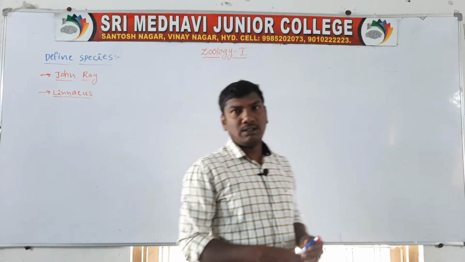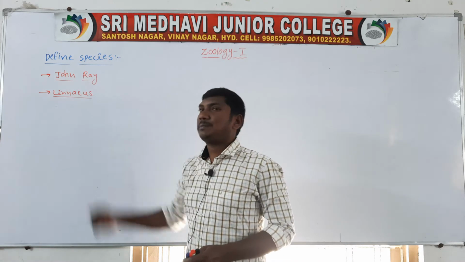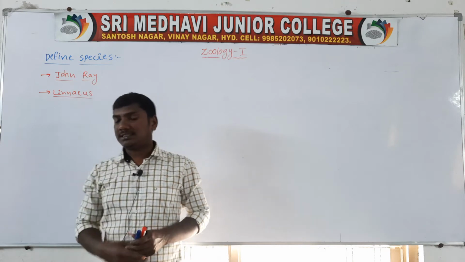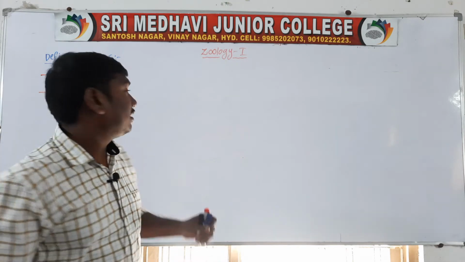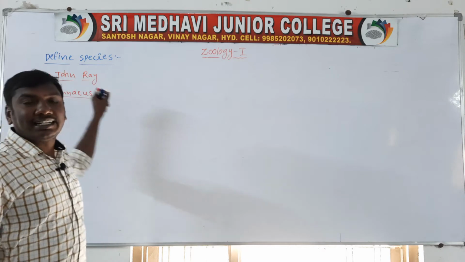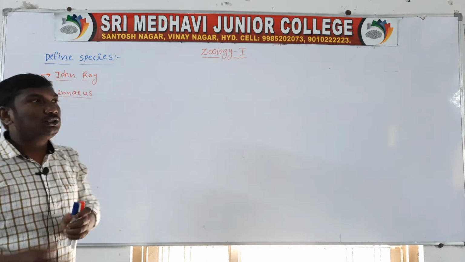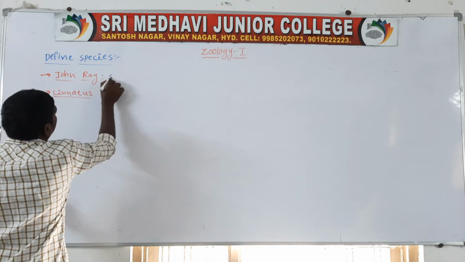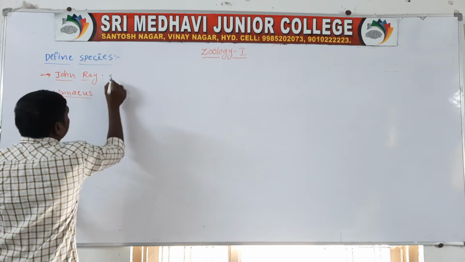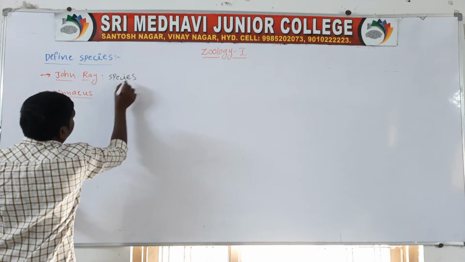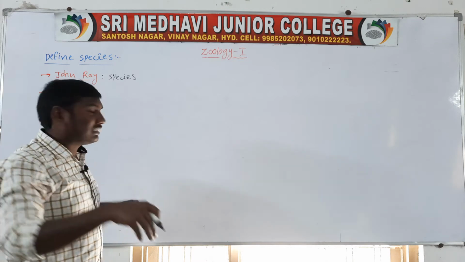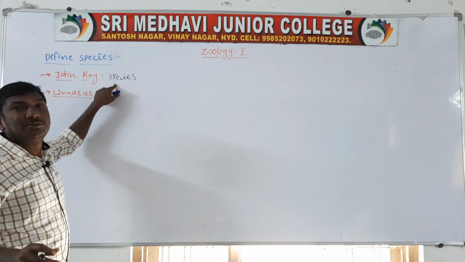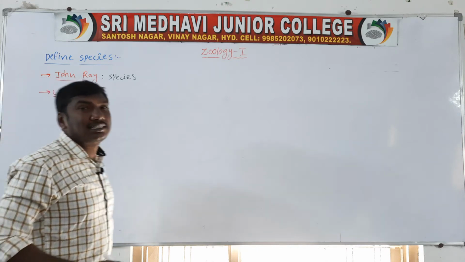Hello everyone, today we will discuss how to define a species. Define species, 4 marks, very important question. The first scientist, John Ray, first time used the term species. Next, another scientist, Linnaeus.